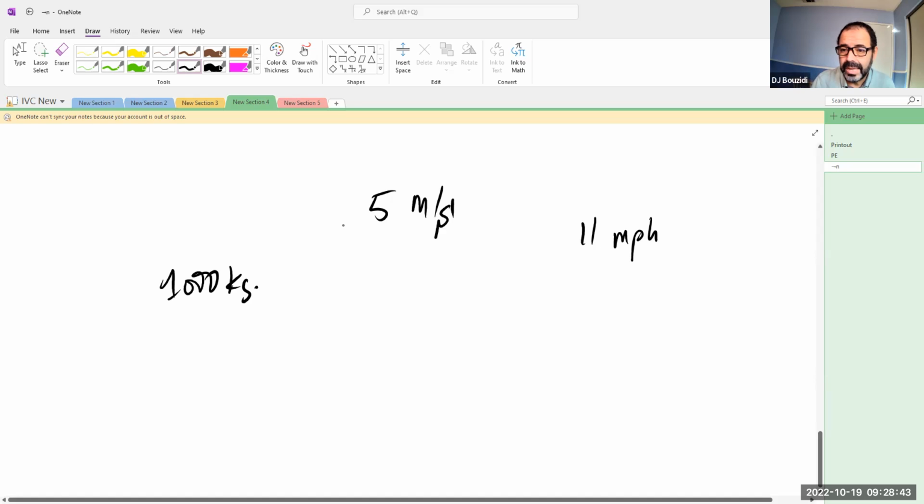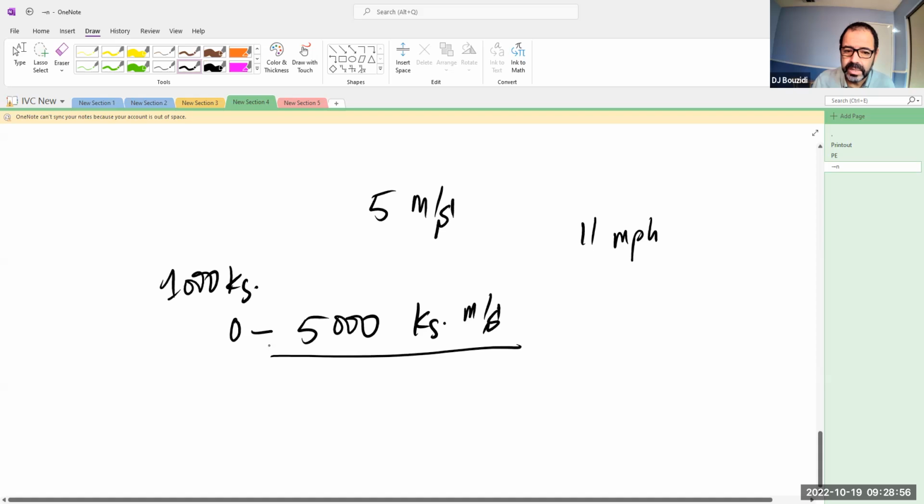In this scenario, the momentum is 1,000 times 5, which is 5,000 kilogram meters per second. If it takes 1 second to stop it, at the end it's 0, and the initial one is 5,000 kilogram meters per second. All you have to do is multiply mass times velocity, over 1 second.